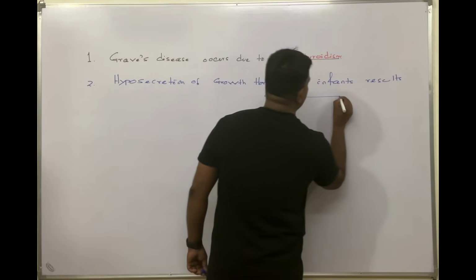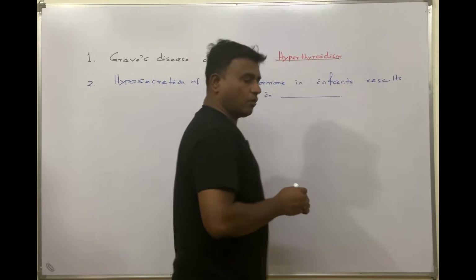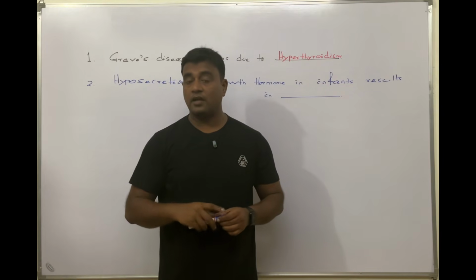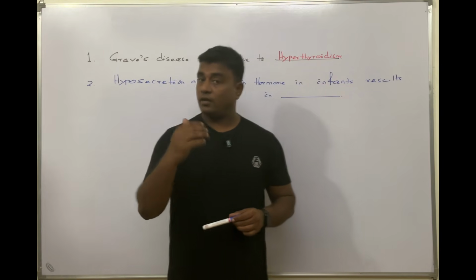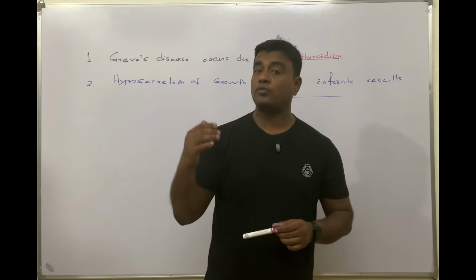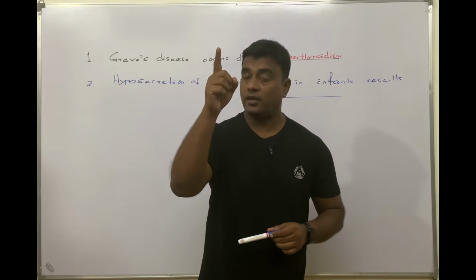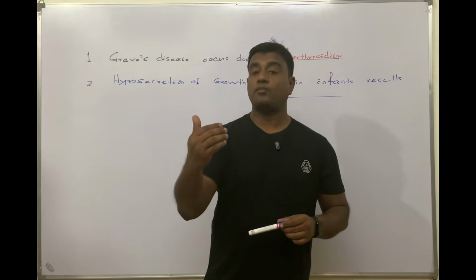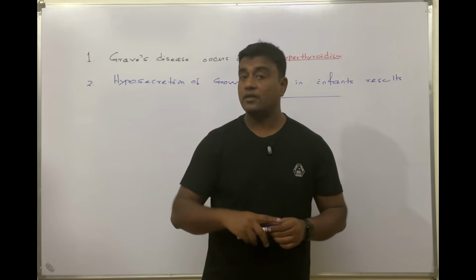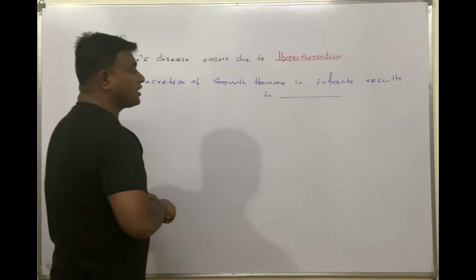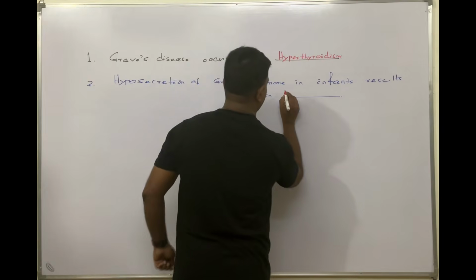Growth hormone mostly promotes the elongation of the long bones and muscle growth. If there is a deficiency in the growing stage, when the epiphyseal growth plate of the bone is not closed, then the bones will not grow further. That means the height of the body will not increase. So the answer is, in infants, this is associated with dwarfism.